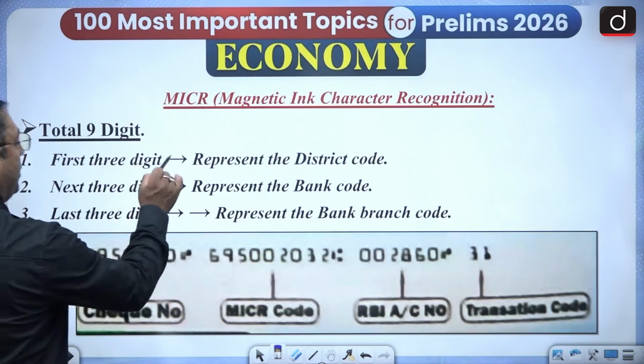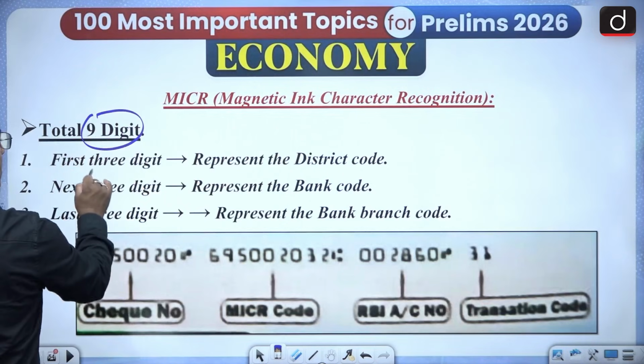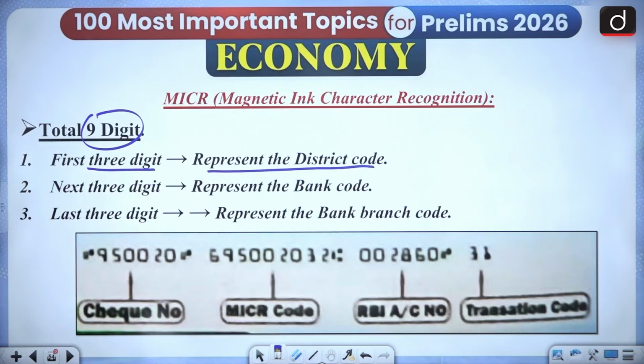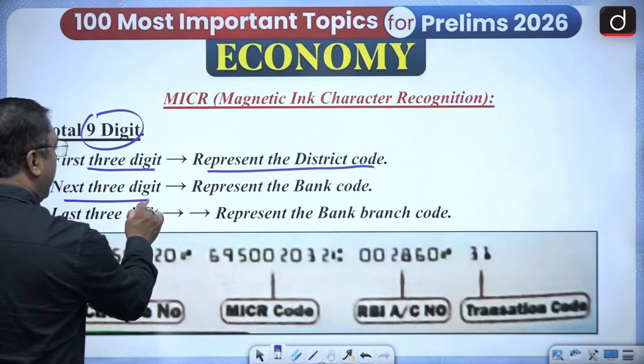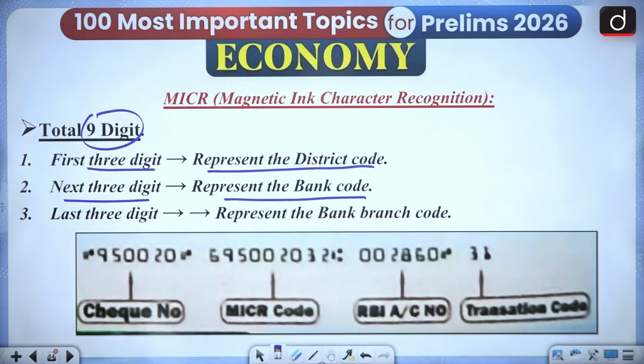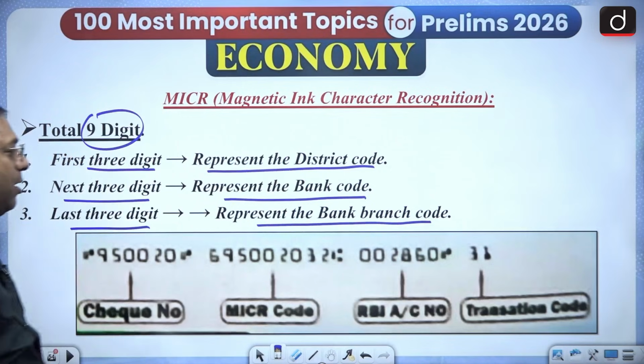With regard to the MICR, there are a total of 9 digits. The first 3 digits represent the district code, the next 3 digits represent the bank code, and the last 3 digits represent the bank branch code. That is what you have to remember.